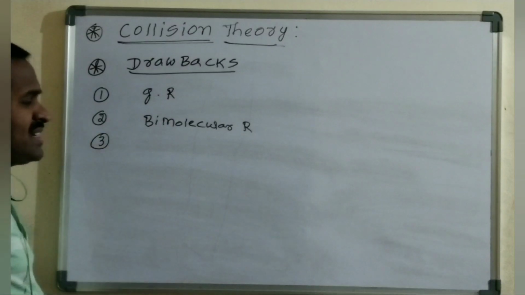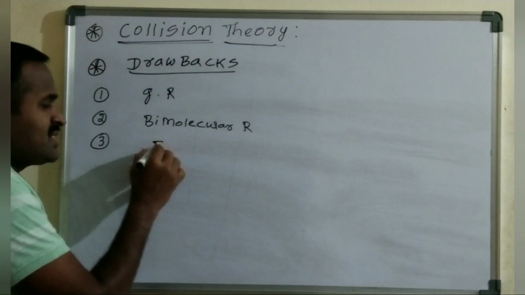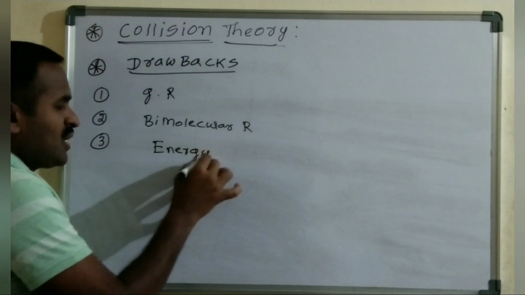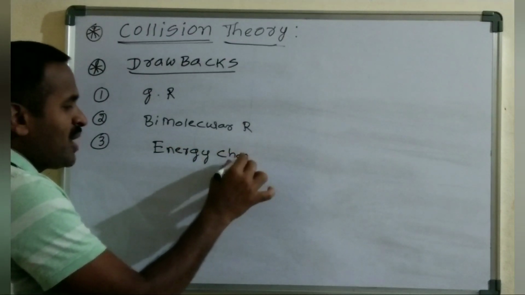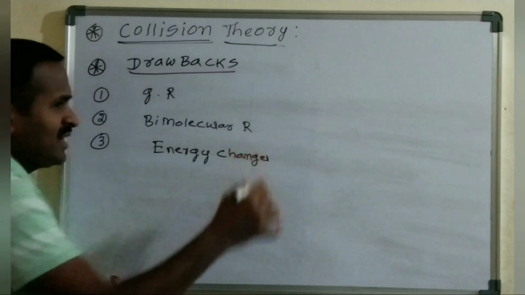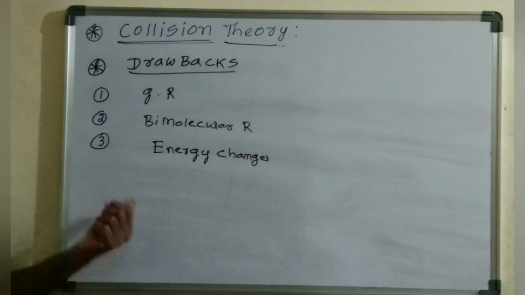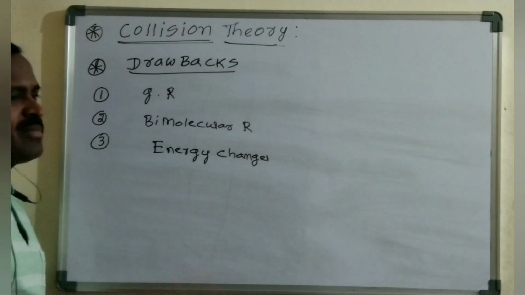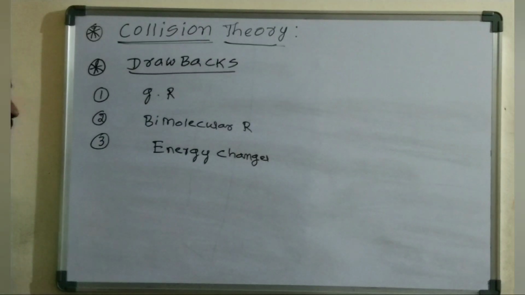Collision theory does not consider the energy changes during bond breaking and bond making. It does not consider any energy changes during the bond breaking between the reactant molecules and bond making in the products.